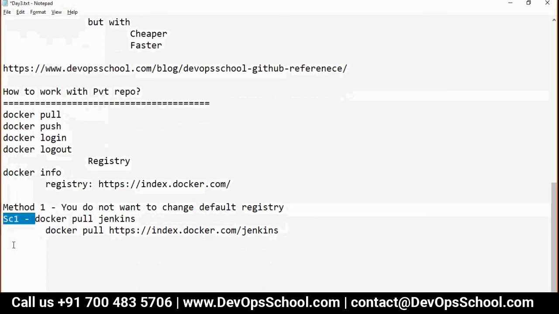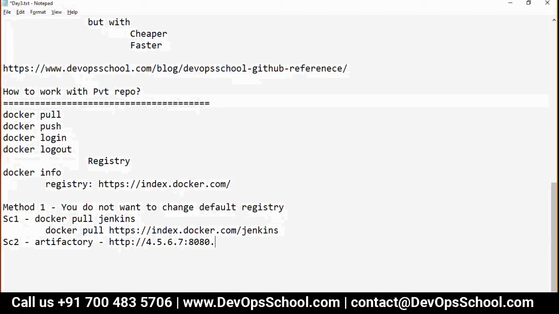Now, scenario number 2. You have an Artifactory address and an Artifactory image name, your private image name. So we have HTTP 4.5.6.7:8080, and your image is varx something. What will you do? You will not run docker pull varx. You will pull this one.